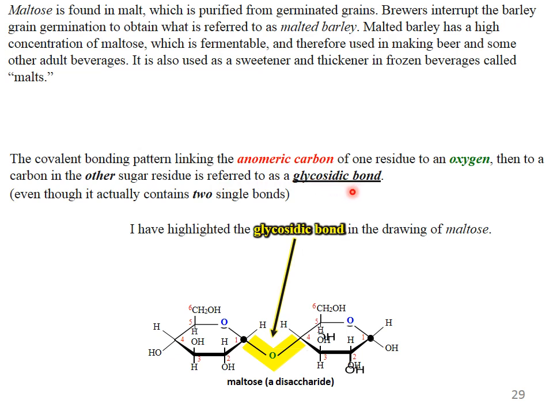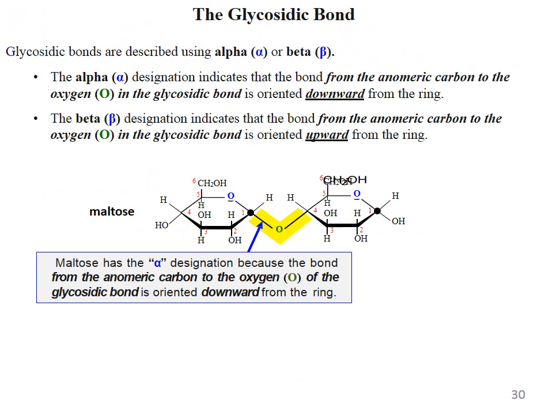That was the information about the maltose sugar: where it is found, how it is germinated, how it is fermented. When two sugars combine together, the anomeric carbon of one sugar residue links to an oxygen of the other residue, and the bond formed between the two sugars is called a glycosidic bond. Glycosidic bonds are described using alpha or beta. The alpha designation indicates that the bond from the anomeric carbon to the oxygen in the glycosidic bond is oriented downward from the ring. The beta designation indicates that this bond is oriented upward from the ring.